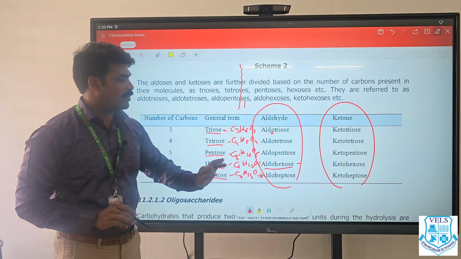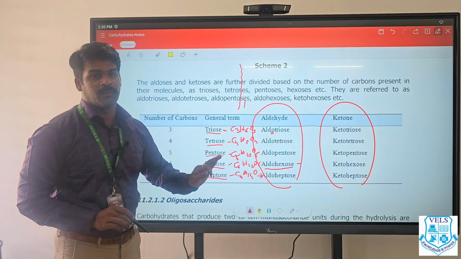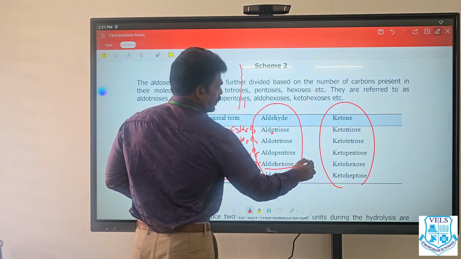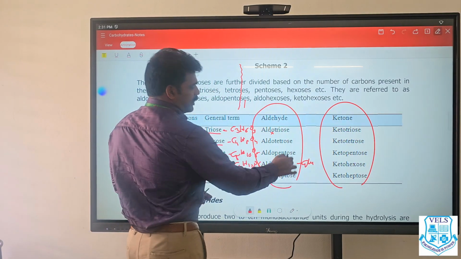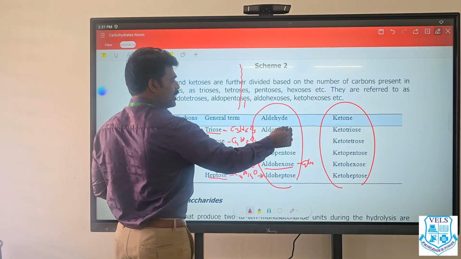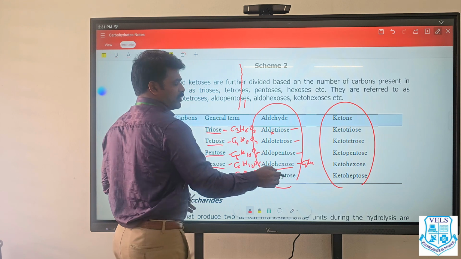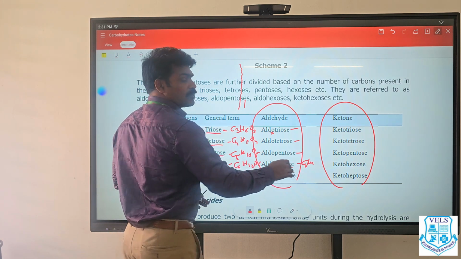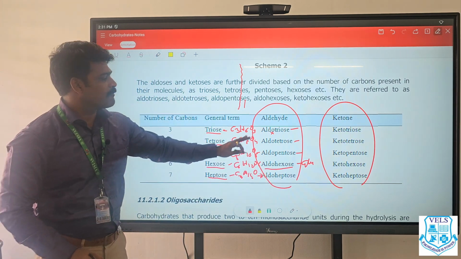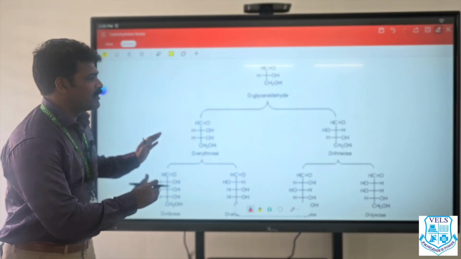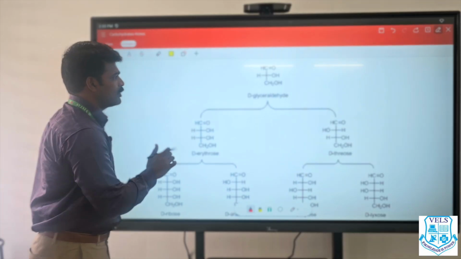Aldotriose is not a compound. Aldohexose is not a compound. These are the classification only. So, for example, aldohexose is glucose. All the examples I will tell now. Benzaldehyde is there, erythrose is there, arabinose is there, xylose is there, glucose. Like that, various examples are there. But these are the classification terms only. Right. Now we will see the examples.